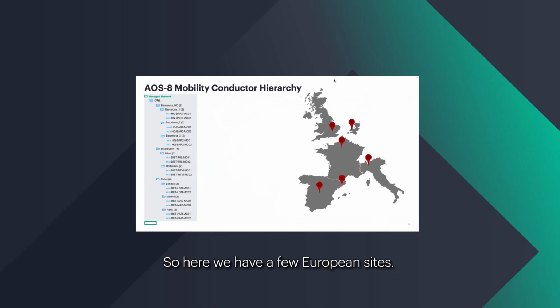So here we have a few European sites. For those that are familiar with it, in the validated solution guides, Orange Widget Logistics is our fictional corporation that we use as a customer site or just a company. And right now, this is the example that we're going to use.